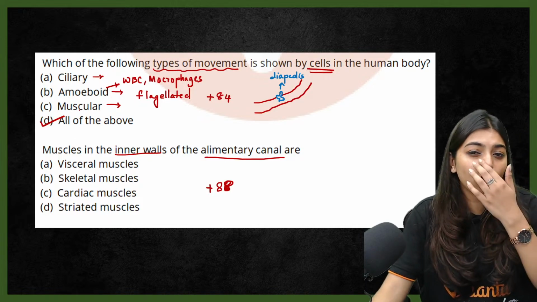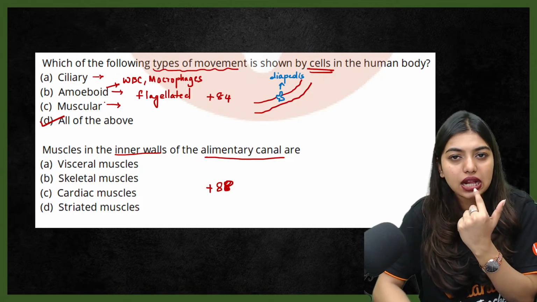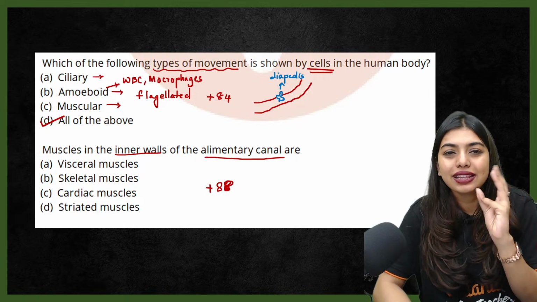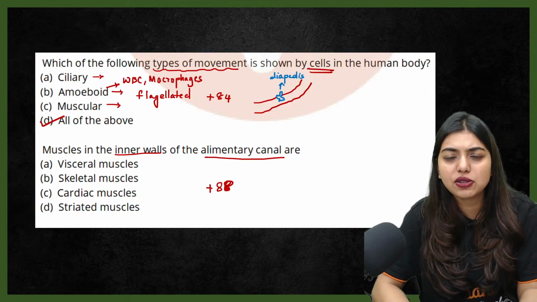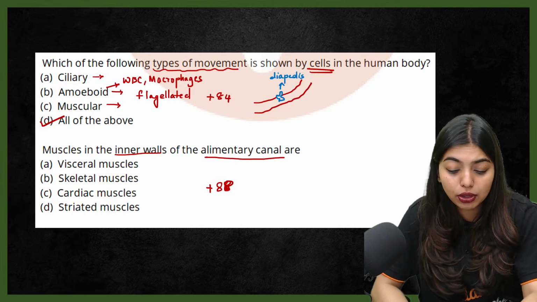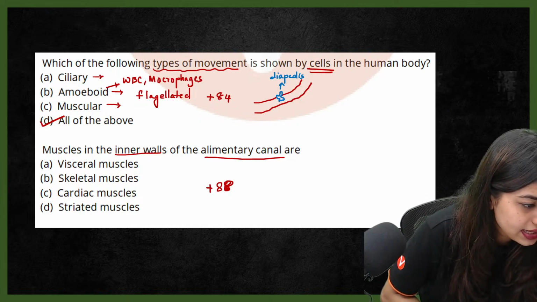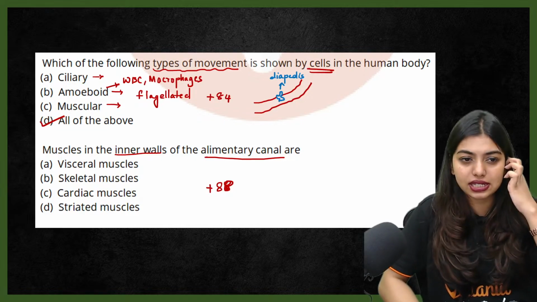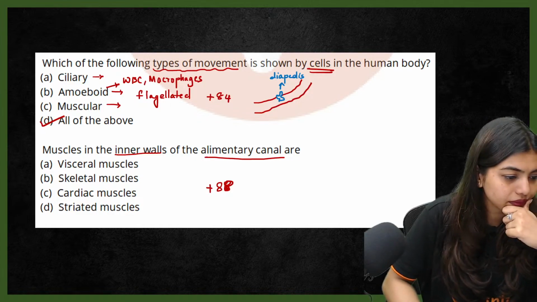No, they're asking what kinds of movements are there, dear. They're asking muscular movement. Tongue is doing the muscular movement. They're just asking which are the movements exhibited in your body by different types of cells and tissues. They're not talking about whether muscle is a fiber or a cell. Understood? Yes, diapedesis, that is your WBCs, and your macrophages are going to show amoeboid movement.